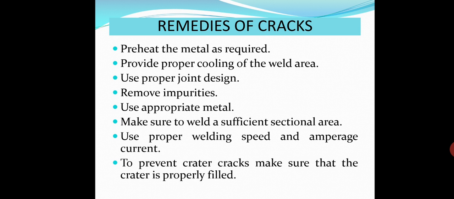So what are the remedies? How can we avoid cracks as a defect? The causes we have already discussed: inadequate preheating. So preheat the metal as required. Provide proper cooling because a high rate of cooling causes cold crack. Use proper joint design. Remove impurities. Use appropriate metal. Make sure to weld a sufficient sectional area.